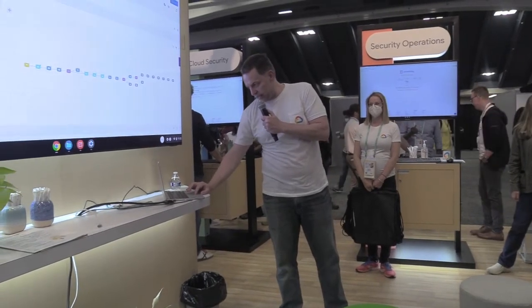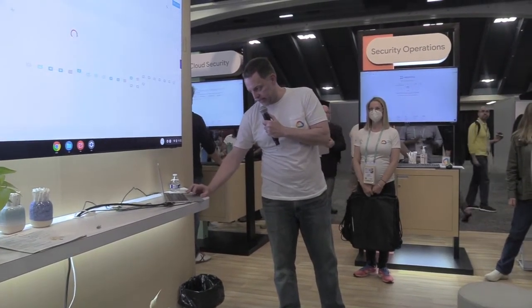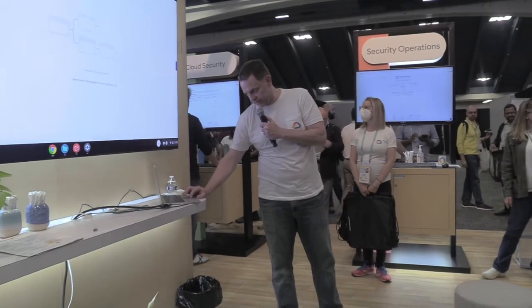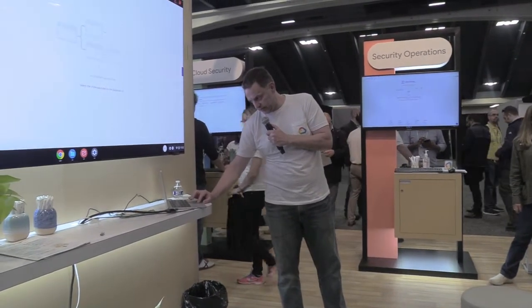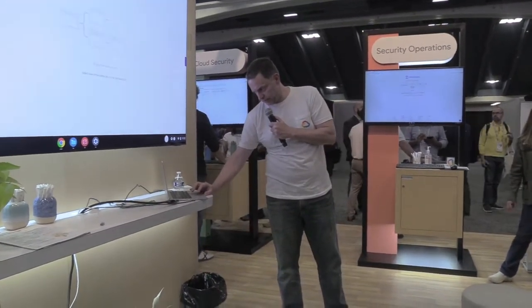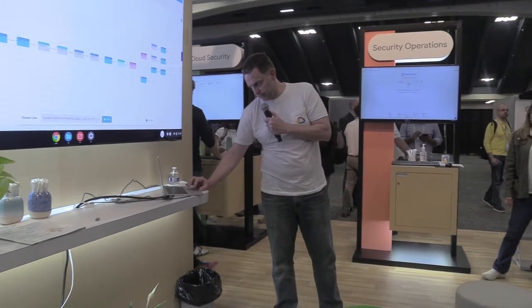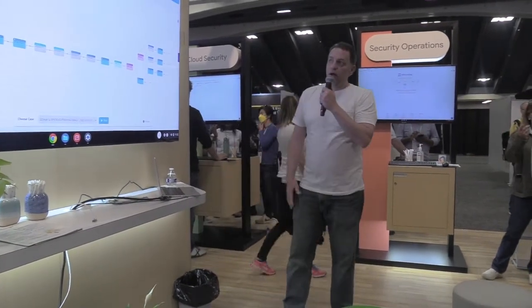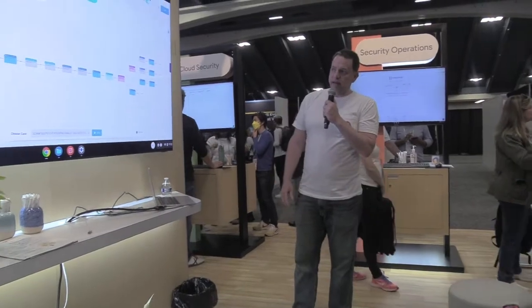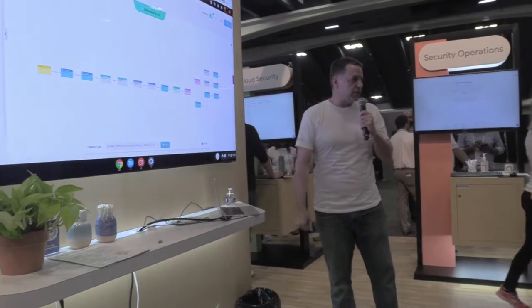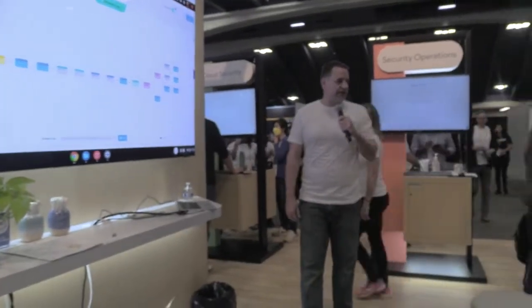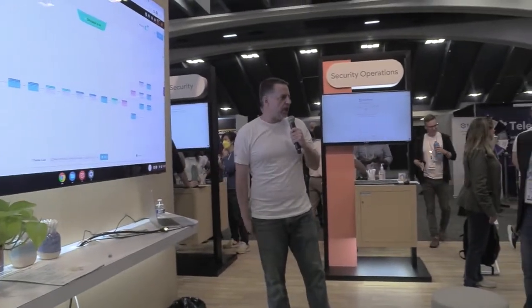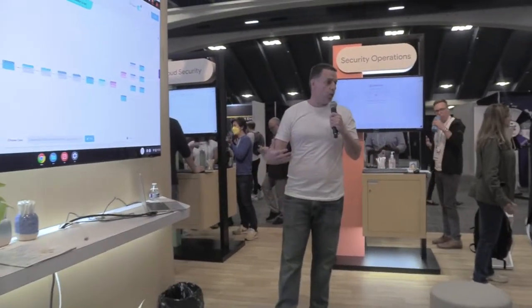We'll take a look at that in just a second, but let's first go take a look at what goes into one of these playbooks. All right, a playbook is comprised of 4 main actions. At the very beginning, we have a trigger. This allows you to set the criteria that needs to be met before this playbook will automatically attach to any alert or use case. All of that is fully under your control.